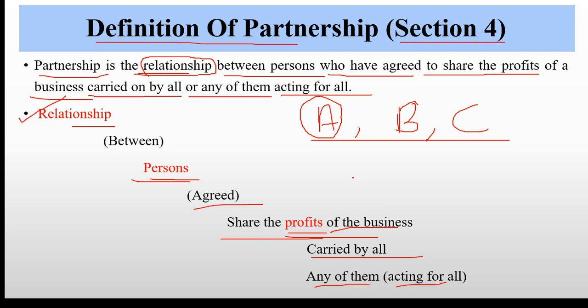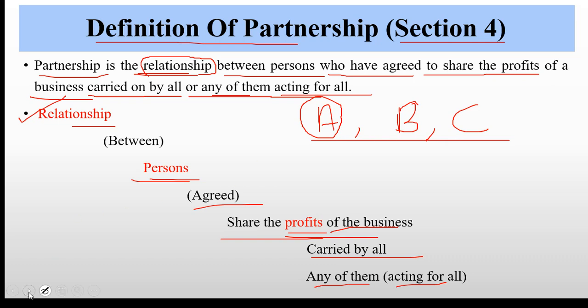If any of them acts for all, all three partners will be liable for the profit as well as the loss. If one partner does not carry on the business properly, the remaining partners will have to suffer the consequences. So this is the definition of partnership.